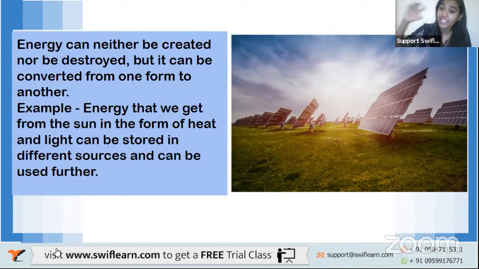Why do you call it the ultimate source? Because it is from the sunlight that the plants make the food, right, by a process called photosynthesis. Yes or no? So now plants are the primary producers, right? All life forms depend on plants for their food. Then you have the primary consumer, secondary consumer, tertiary consumer. So all these depend on the basic level, which is the producer. So all green plants are producers. So energy comes from the sun in the form of light and heat energy.